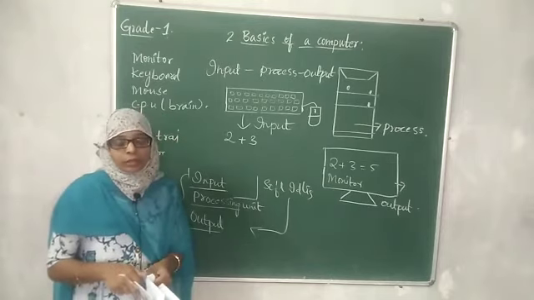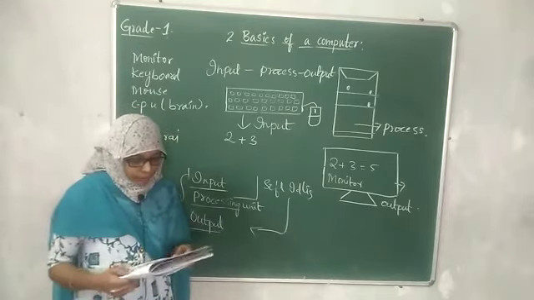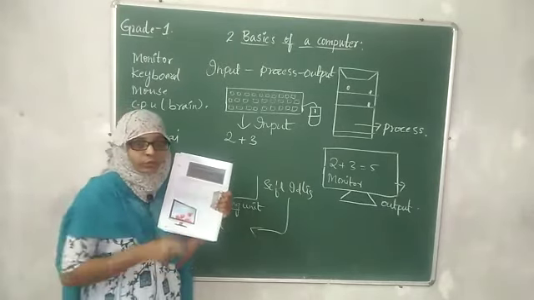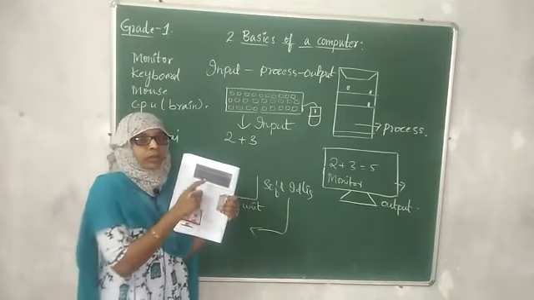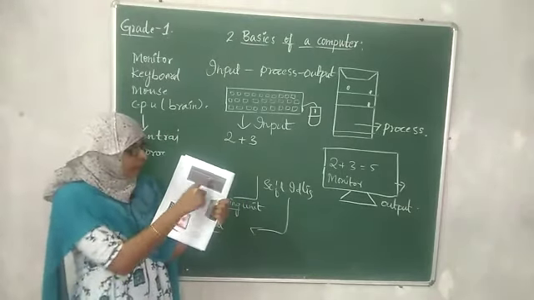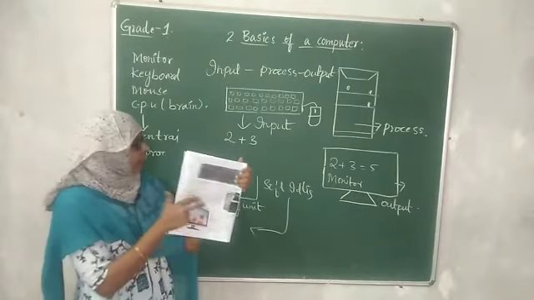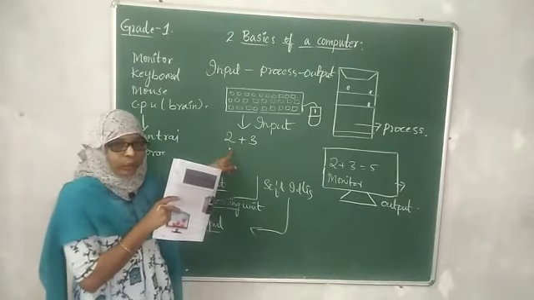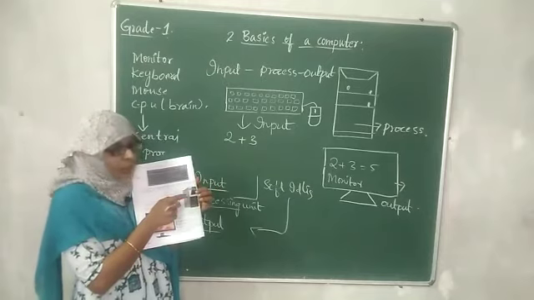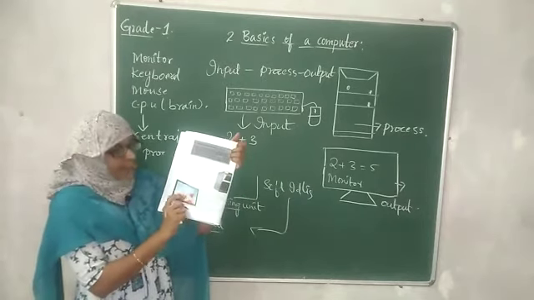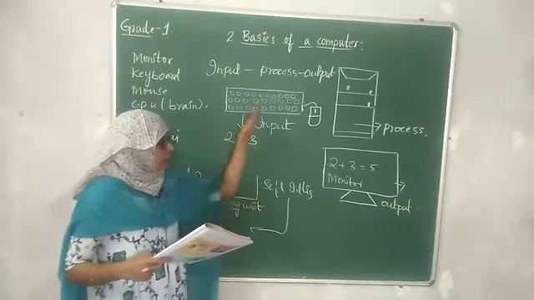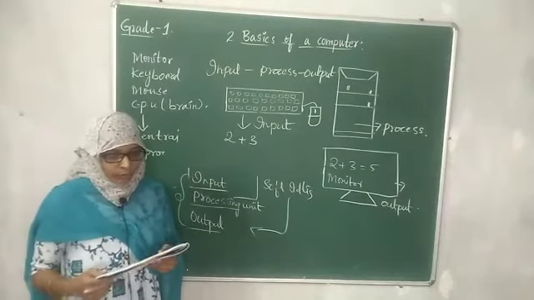The things which we give to the machine are called input. So children, we can see here, this is a keyboard. Keyboard is an input device because we type. Whatever we type, we are typing with the help of this keyboard. We are giving input. The process goes on here. What is the input? Add 2 plus 3. So this is the CPU. The process goes on here. Then the answer appears here on the screen, that is, on the monitor. These all work together to give the output.